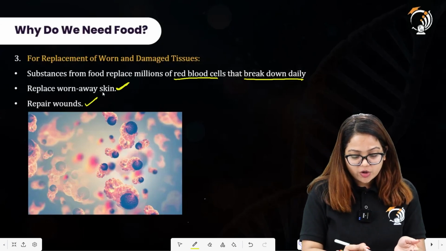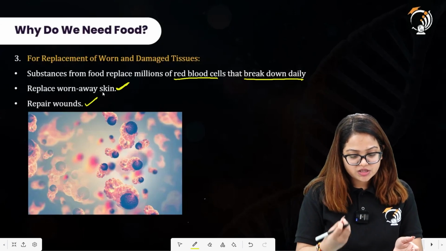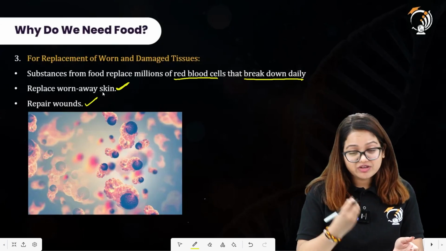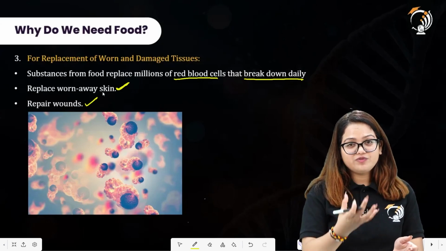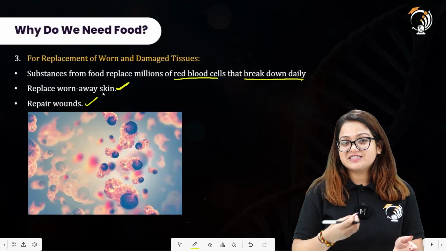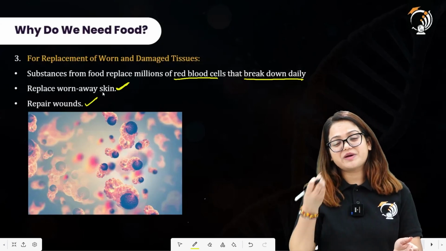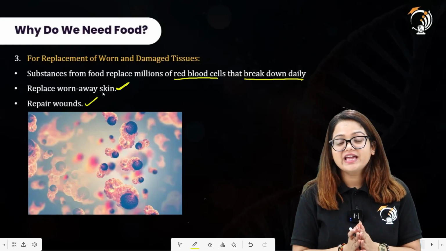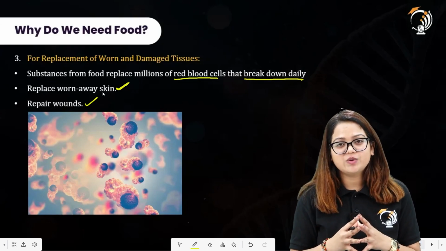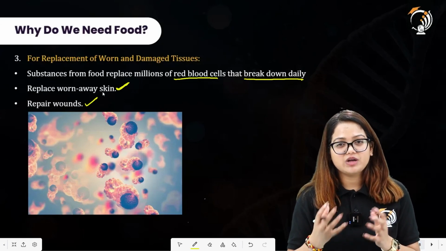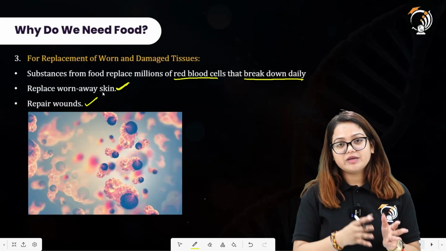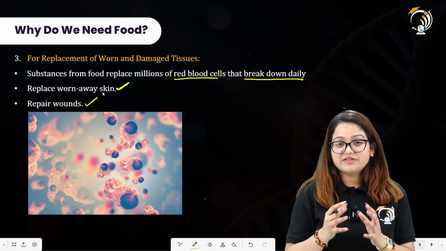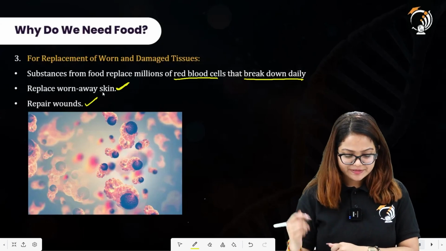Repair: in order to repair our damaged tissues, in order to repair the clots which have been formed, we require food, because the food has certain biological molecules which can be utilized by the human body to perform any of the functions required, and is vital to carry out a living organism's metabolic activities. All right. And if the metabolic reactions are being processed, we will say that the living organisms are surviving. All right.